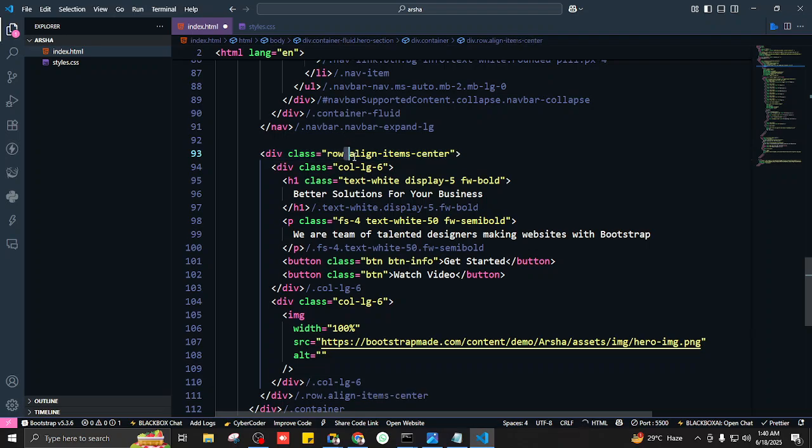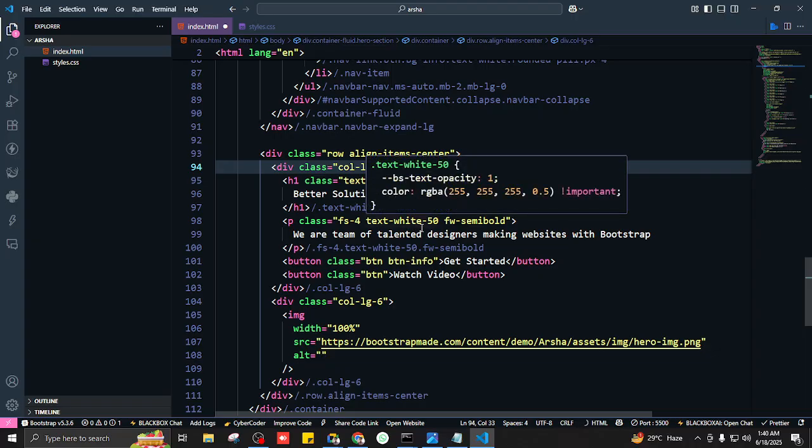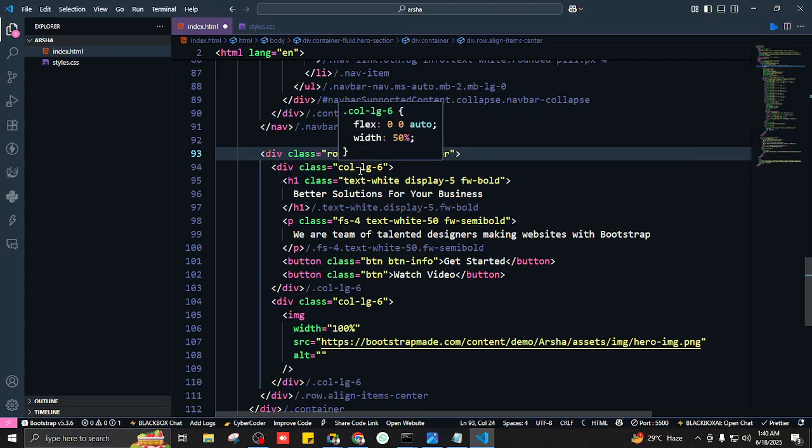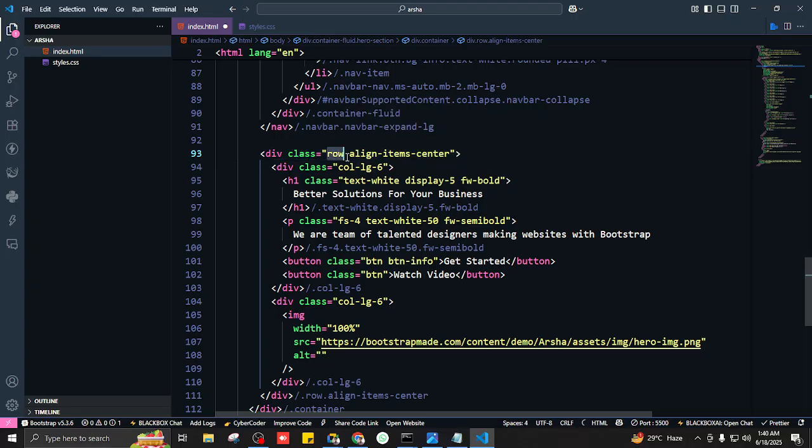It's coming from Bootstrap. We are not gonna write just justify content and then space between or space around, or we are not gonna say align items and then center. We already have. Yeah, you can use that because row is displayed flex. You can also use gap here, because again this row is displayed flex.